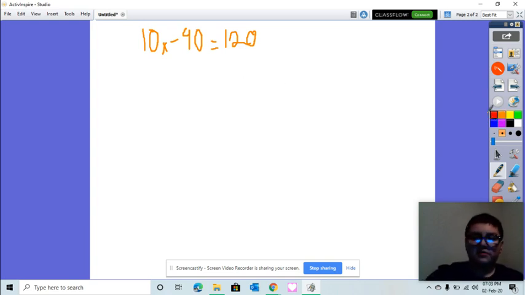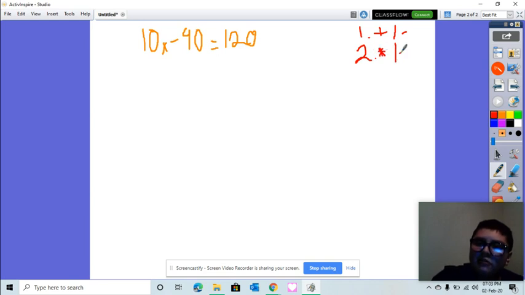So, let me write down the rules here. Number one is do the inverse of adding or subtracting, and number two is doing the inverse of multiplying or dividing.